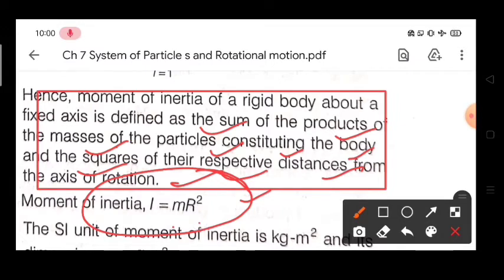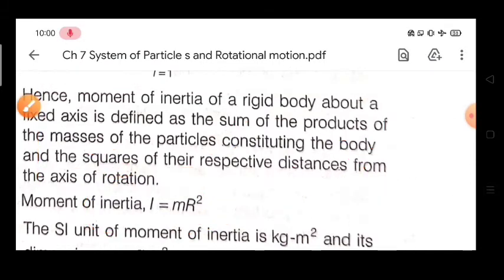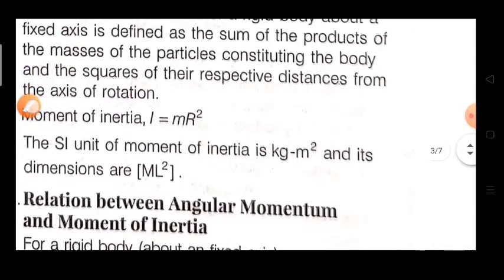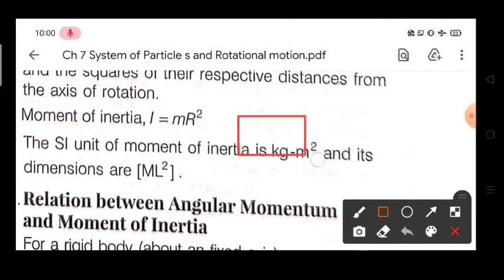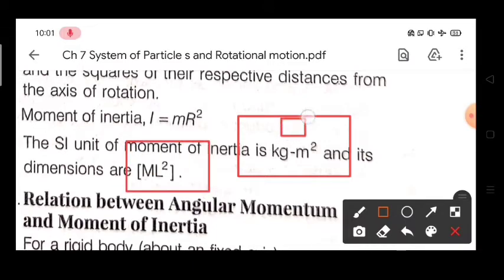Next, what will be the unit of moment of inertia? The unit of mass is kg and r square will be meter square, so kg meter square will be its unit. You can also read in your pdf that this is kg meter square. Its dimension you know very well: it will be ML square, where for kg we write mass, and for meter square we write L square.